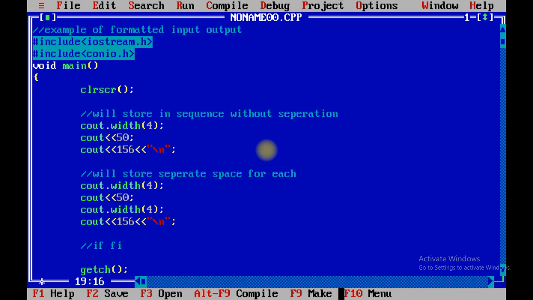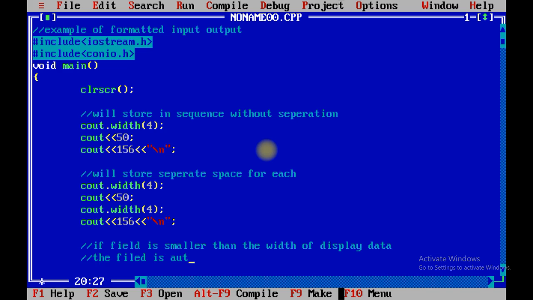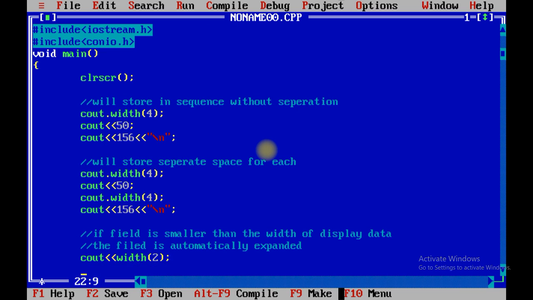If the field is smaller than the width of the display data, the field is automatically expanded. That means cout width of 2. That means we are going to occupy a space of 2. I need to use a dot because width is a function which you can use with cout, and you need to apply the dot sign over there.